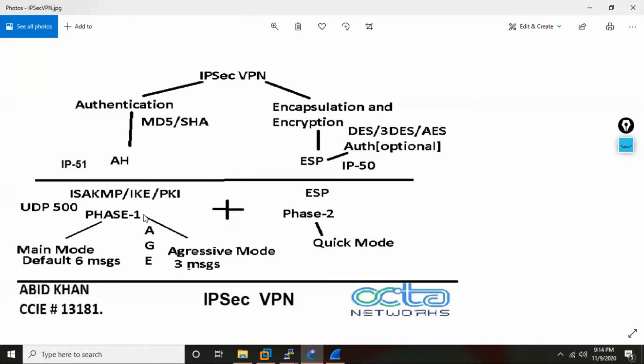And authentication is now called what? Phase 1. And the encryption and encapsulation part, which is done by ESP, that is called what? Phase 2. So in IPsec VPN you have two phases, phase 1 and phase 2. Phase 1 is basically only authentication. You want to ensure that you're talking to the right person on the other end.